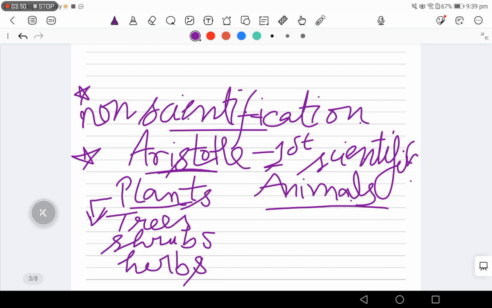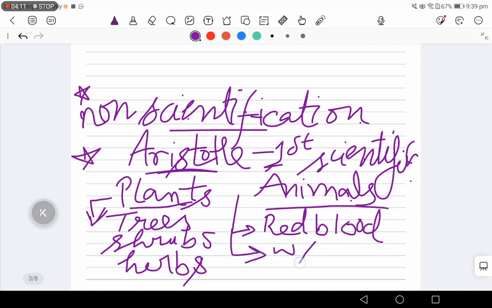Okay, and animals were divided into 2 groups, basically on the basis of one with red blood and the other without red blood. That is, animals which are having red blood and without red blood. Okay, all right. So this was the basic division which was done by Aristotle.